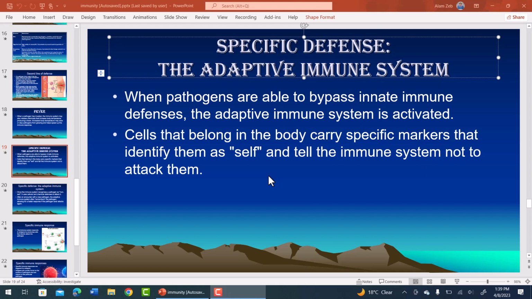It doesn't attack its own cells. But when any invader enters the body, the immune system attacks it and then destroys it.